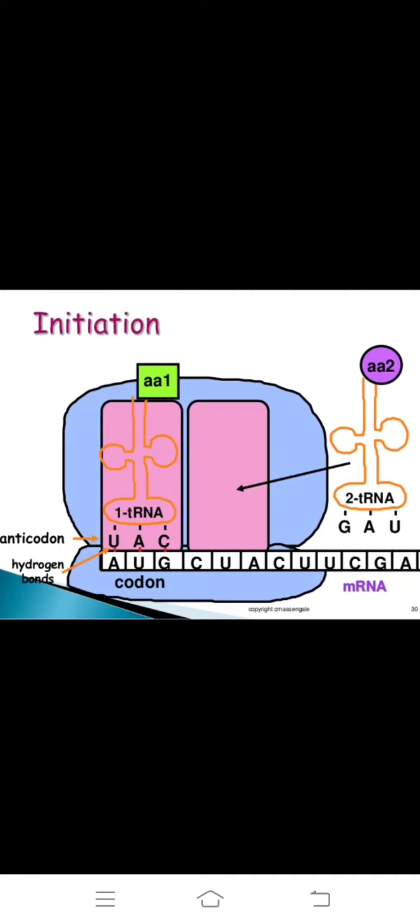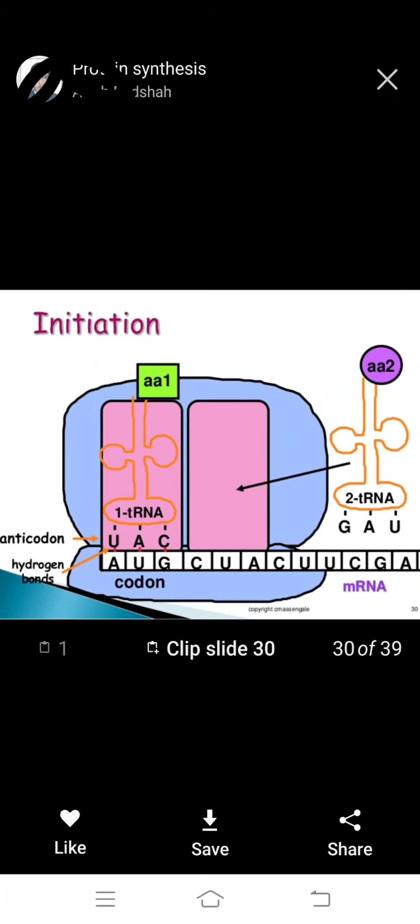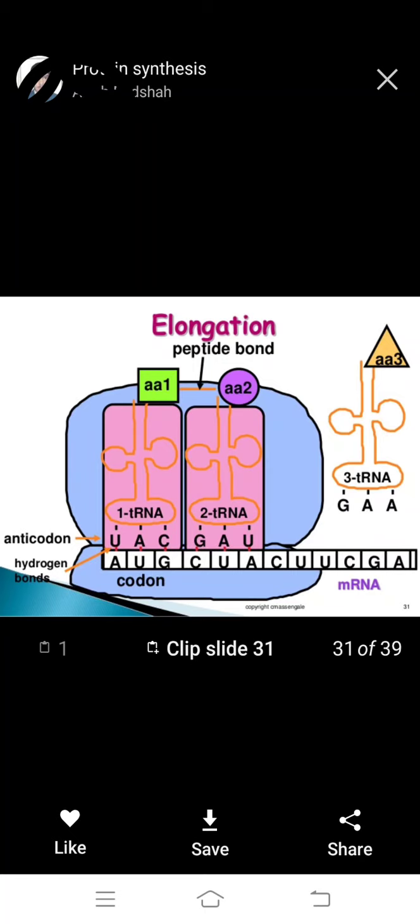So step 2 is a second tRNA with its amino acid arriving, which is initiation. Then elongation, very important. In initiation the P site is important. Then elongation: the anticodon and hydrogen bonds are also part of elongation. Amino acid 1 and amino acid 2 form a peptide bond, very important, the peptide bond.